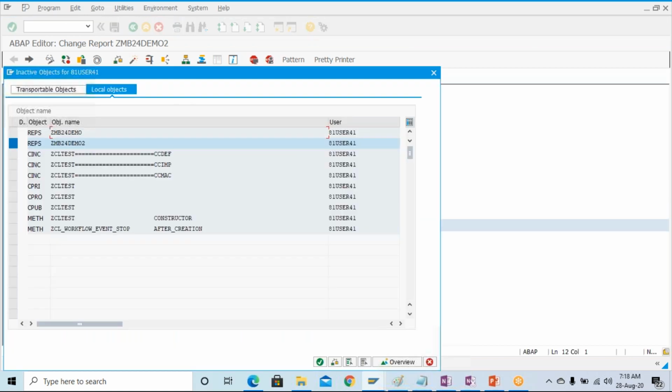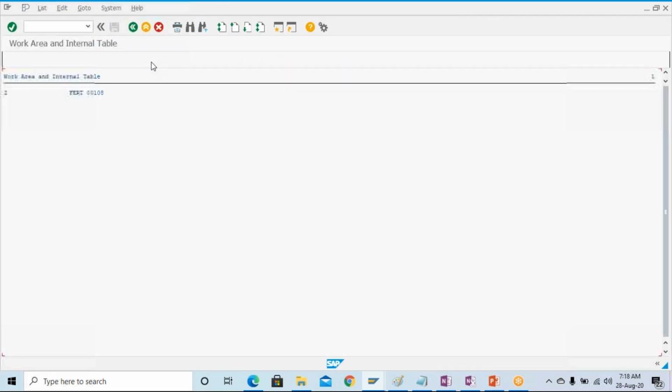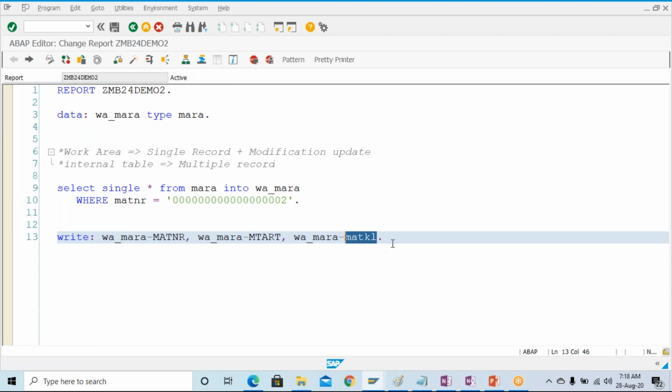Activate this one, and here just run it, and you will be able to see the material number, this is the material type, and here you have the matkl, I think the material group I have given. Yes, that is the output it is showing over there.